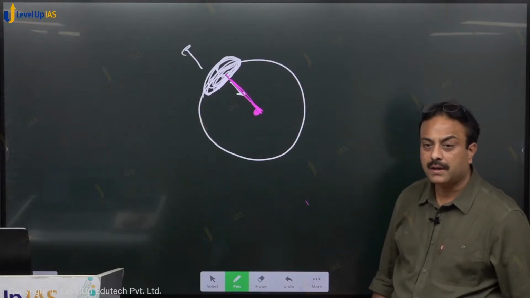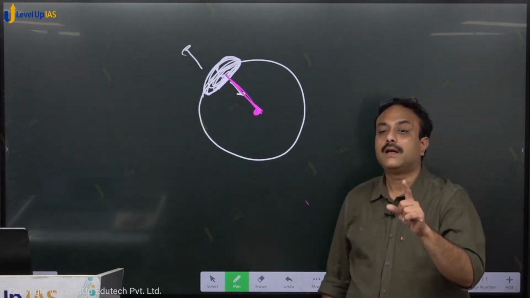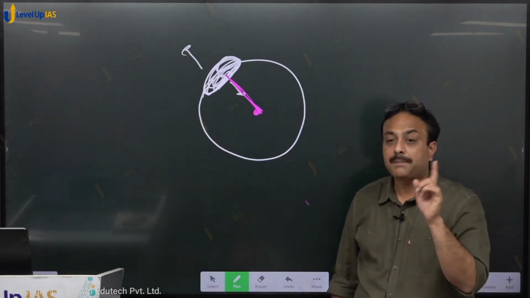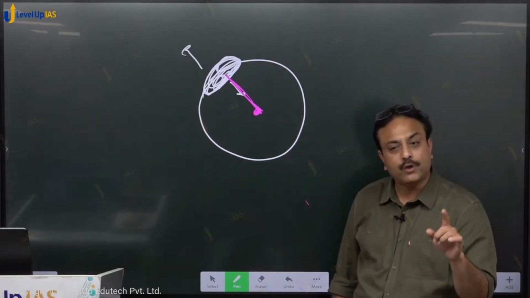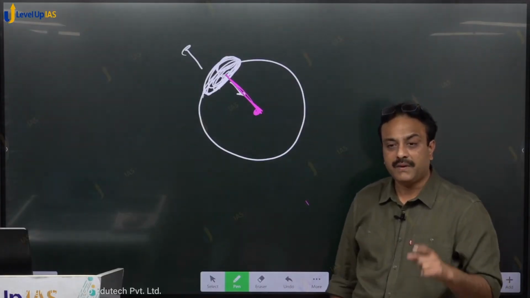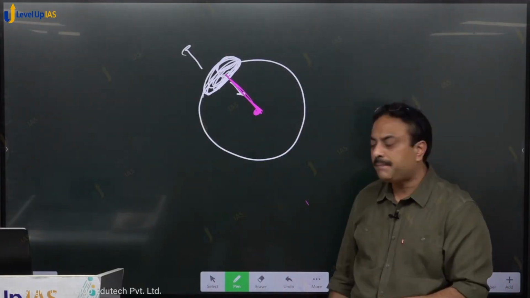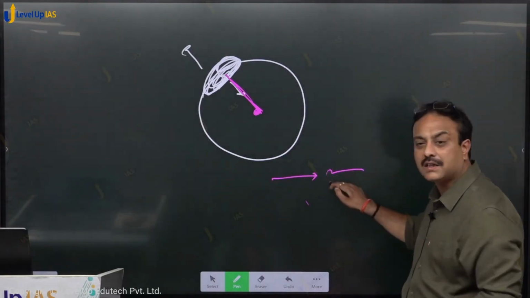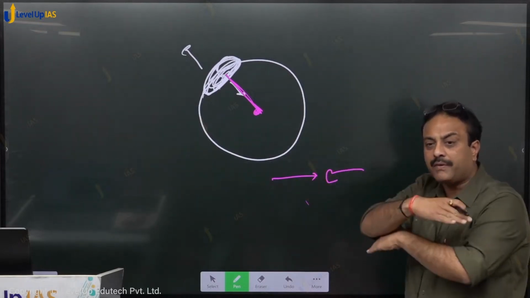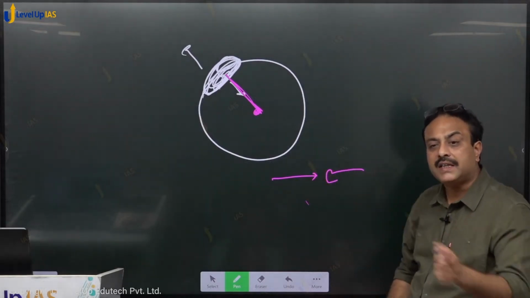Epirogenic. No, subsiding. You are talking about subduction. Subduction is due to plate tectonics. That will be tangential. When one plate subducts below another plate, then basically the plates are moving towards each other. And so one of the plate is moving down. When one of the plate is moving down, that is because of the tangential forces acting.